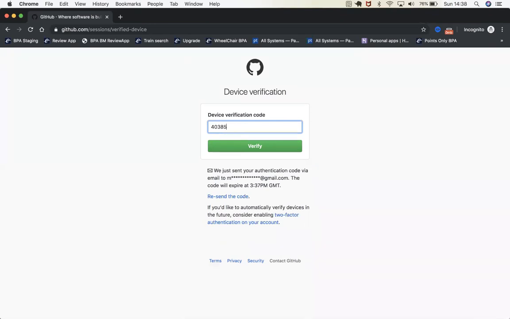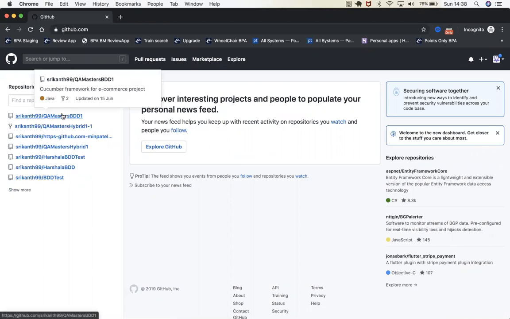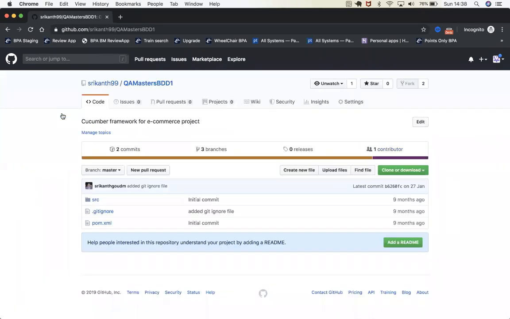So once you sign up for that one, here I already have all these repositories. You can make private repositories and public repositories. For private repositories, you need to pay. You can have an account for free, but if you want to maintain a private repository, if you don't want everyone to get access, then you need to pay for it. For public, you can just sign up just like that.